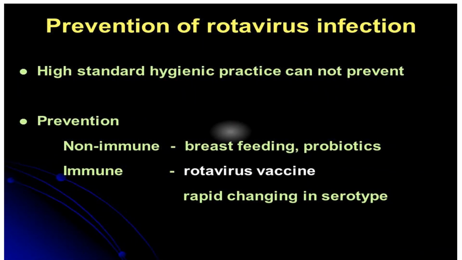The most important way of preventing rotavirus infection is taking the rotavirus vaccine. And high standards of hygiene can decrease, but don't prevent, acquiring rotavirus infection. And also breastfeeding and probiotics are helpful to protect against diarrheal disease from any cause of viral disease.